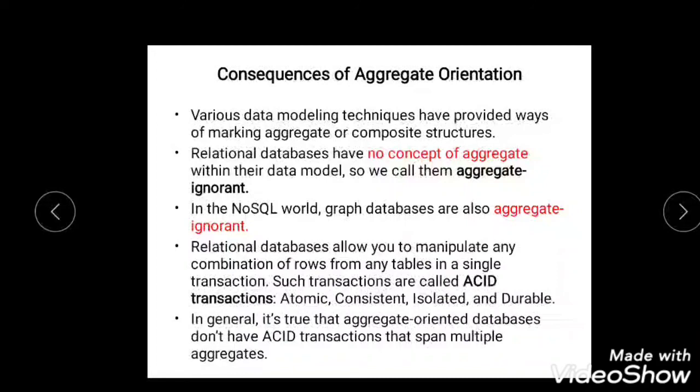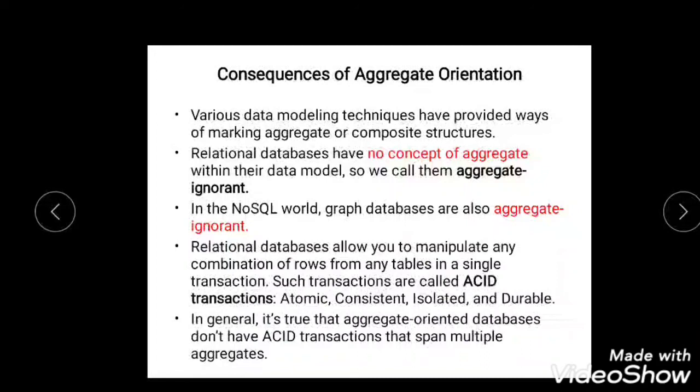Aggregate ignorant databases usually do support ACID transactions, like RDBMS, whereas aggregate-oriented databases will not be supporting this kind of transactions. So this is what aggregate orientation is.